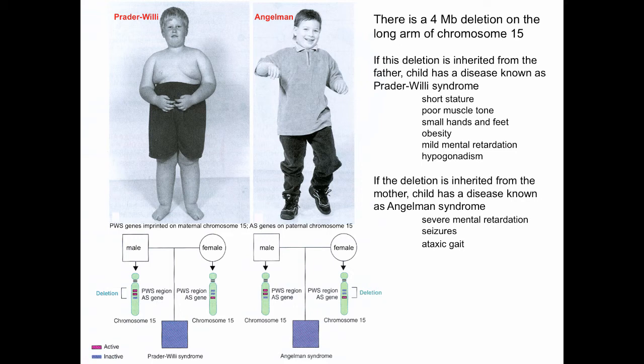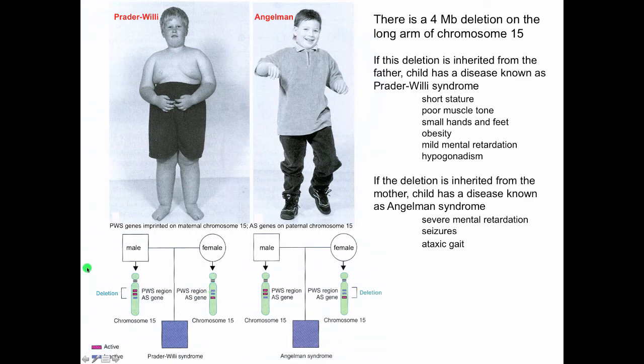In this case, the child has severe intellectual retardation or intellectual impairment, seizures, and ataxic gait. The diagram on the bottom explains how this occurs. So we know that on chromosome 15, there's regions that have active Prader-Willi genes and inactive Angelman genes. It turns out that on chromosome 15, the paternal chromosome 15 has the Angelman genes silenced, and on the maternal chromosome 15, the Prader-Willi genes are silenced.